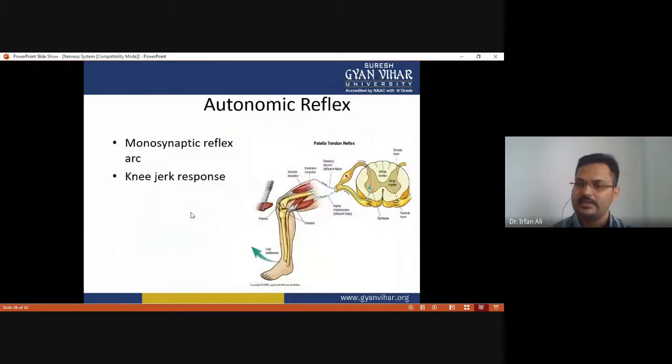So, what is an autonomic reflex? It includes the monosynaptic reflex arc. Like in this figure, you see that there is a stretch receptor in the extensor muscles, and a sensory neuron, that is the afferent fiber. Then it goes into the gray matter, then the alpha motor neuron, that is the efferent fiber. So this is the path of the monosynaptic reflex.